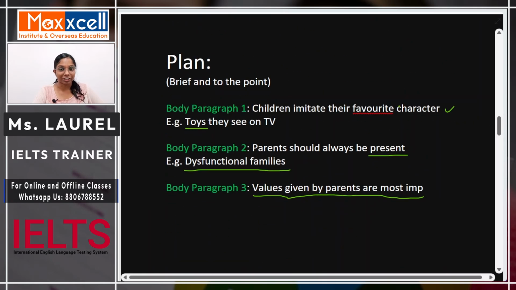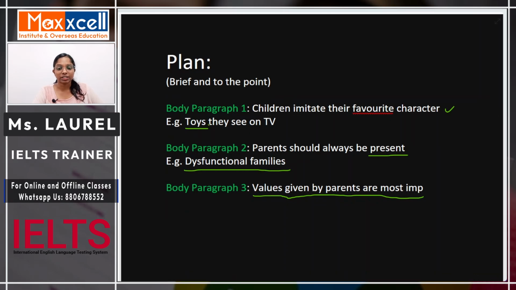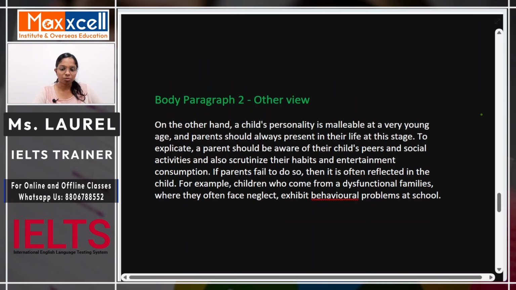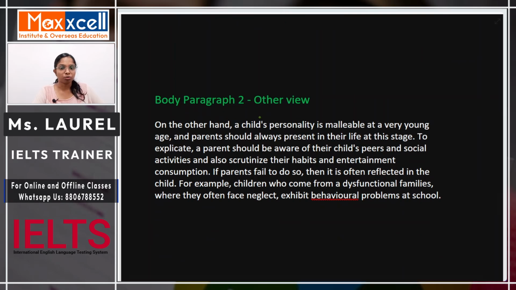As you can see, children imitate their favorite character. This was my main point. And the example that I gave was toys they see on TV. Now moving on to body paragraph 2. In case of body paragraph 2, we are going to support the other notion completely. That is, parents are the more significant role players in case of children's development. So when I write the second paragraph, you have to completely be in support of that particular notion.